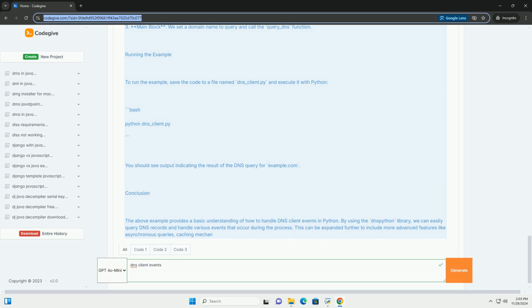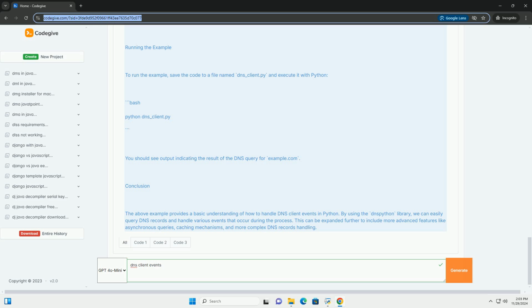Overview of DNS client events. The key events in a DNS client context include: 1. DNS query initiation, when a client requests a domain name resolution. 2. DNS response reception, when the client receives a response from the DNS server.